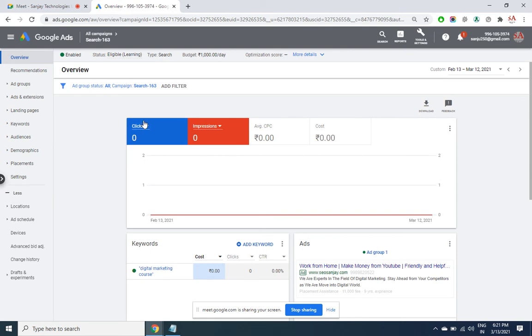This is how all the campaigns work. Firstly, your objective has to be clear. Are you aiming for impressions? Are you aiming for clicks, that is website visitors? Or are you aiming for app installation or YouTube views?